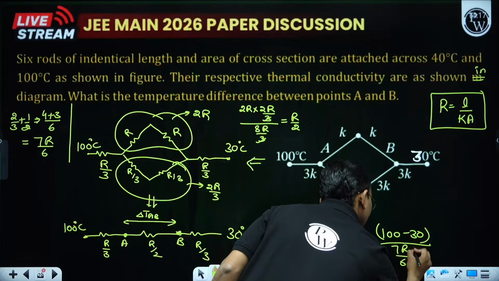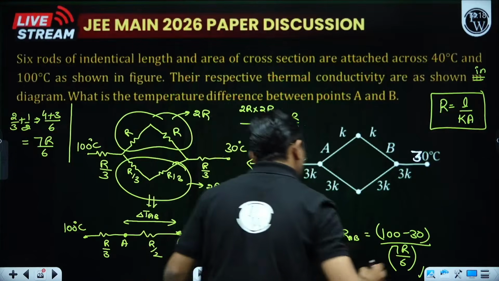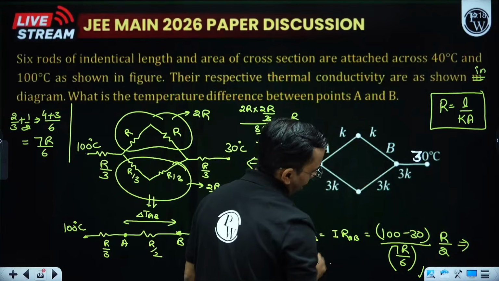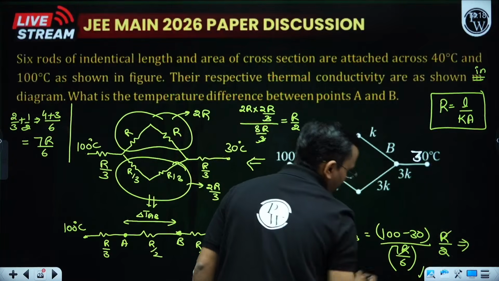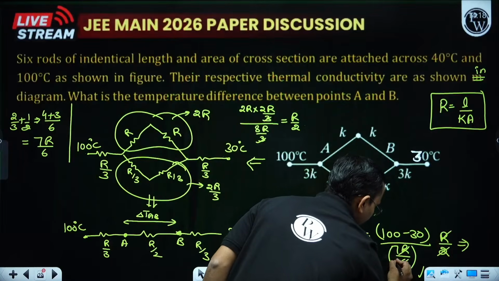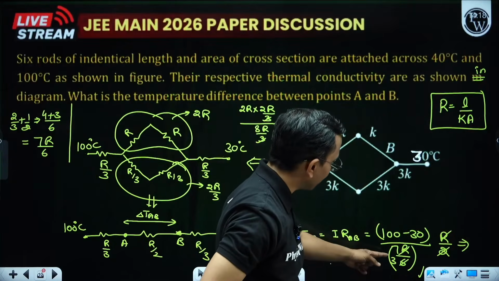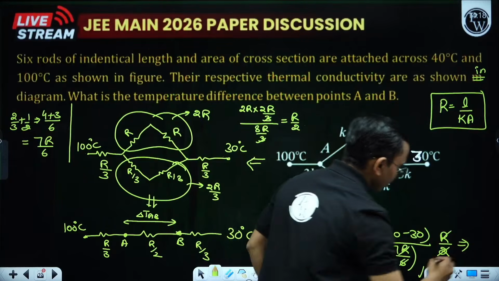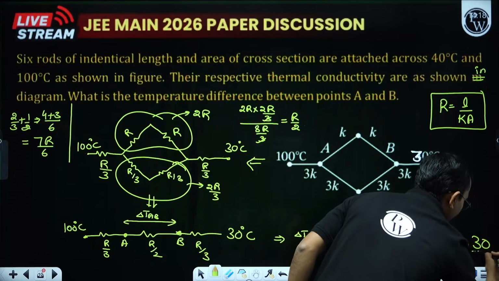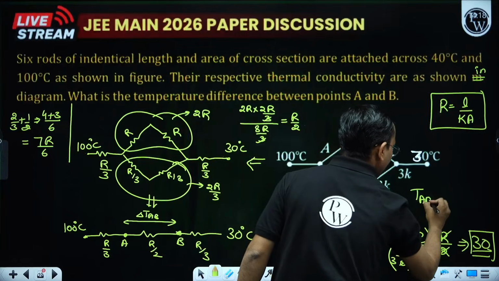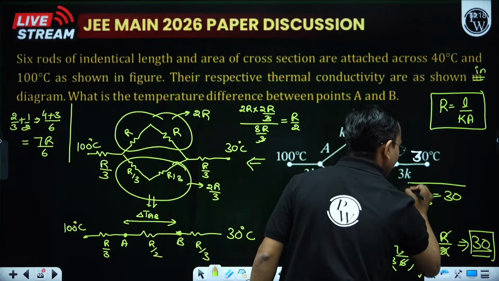This becomes my thermal current into the thermal resistance R by 2. Now it looks fine. 2 into 3. This is 70 divided by 7. That will become 10. 10 into 3, 30. So my T_AB comes out to be 30.